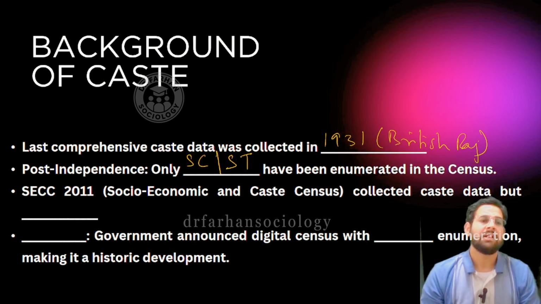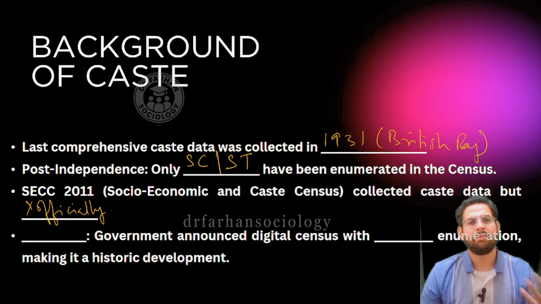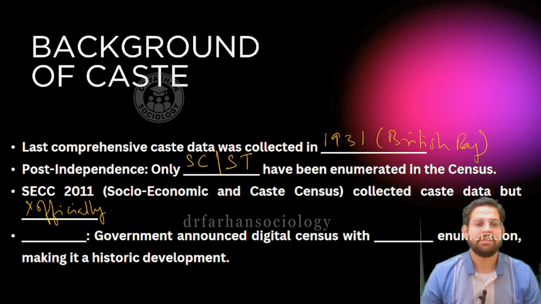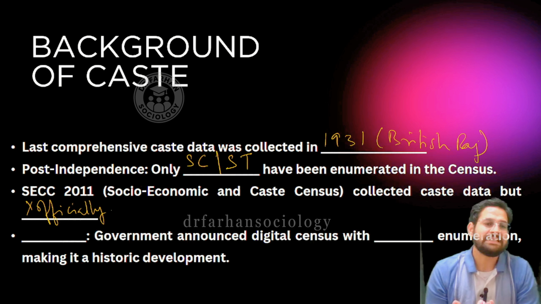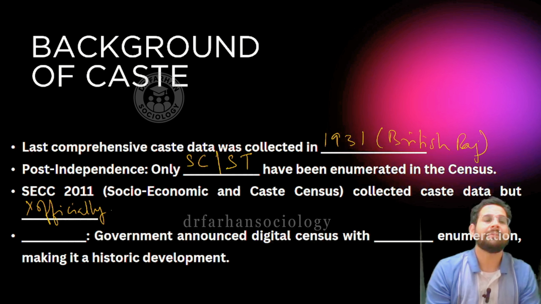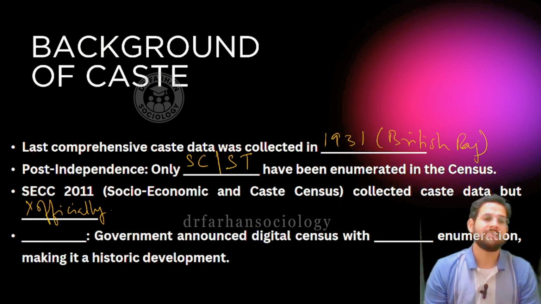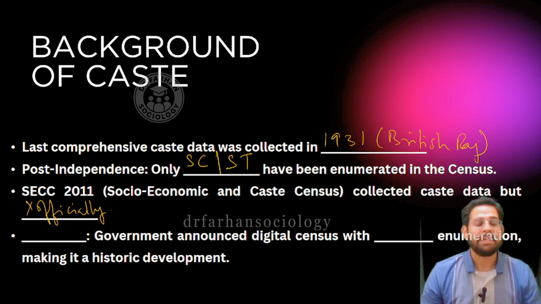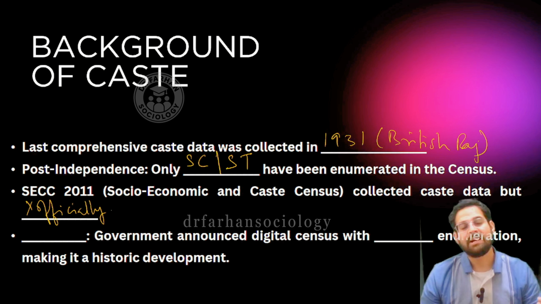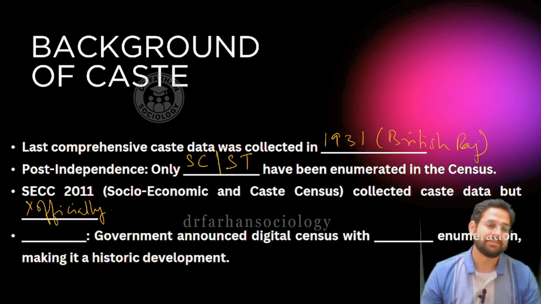Now, after 2011, caste was actually measured, but it was never officially released. It stayed with the government documents, and they did not find it very important. They did not want to make it more messy. So it was measured in 2011 but never officially released. Political parties are now demanding that it be officially released so that people get to know their true representation, because there have been debates. Many castes are overrepresented, many castes are underrepresented. We need some new figures.